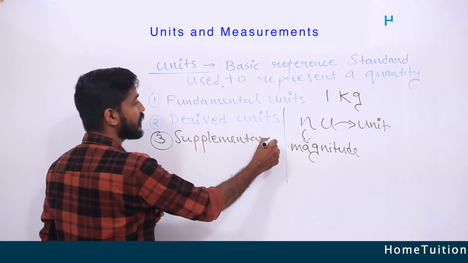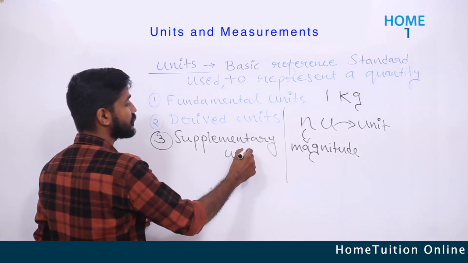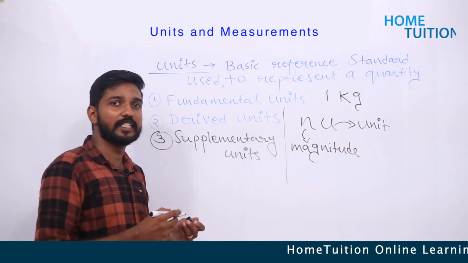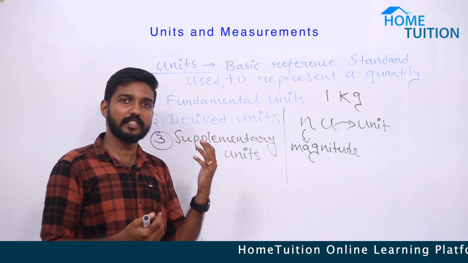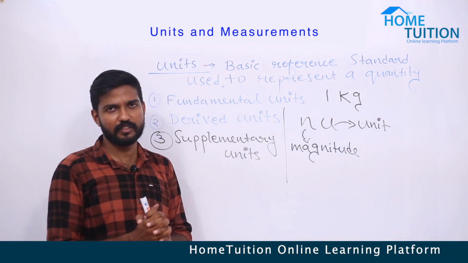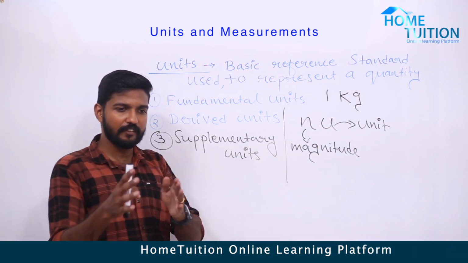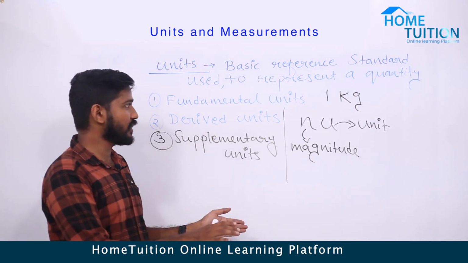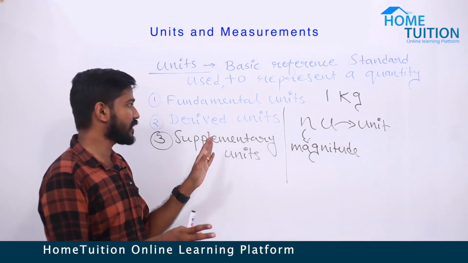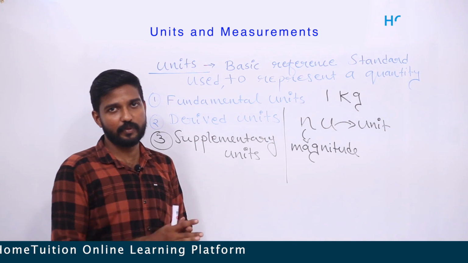The units of supplementary quantities are called supplementary units. So fundamental quantity, fundamental units; derived quantity, derived units; supplementary quantity, supplementary units.